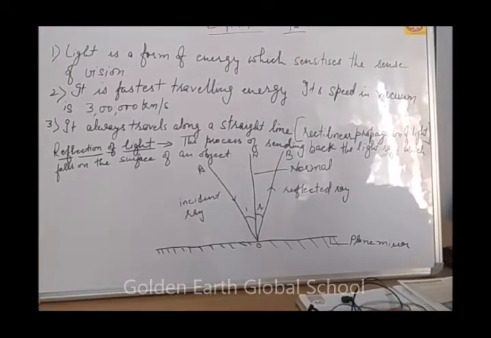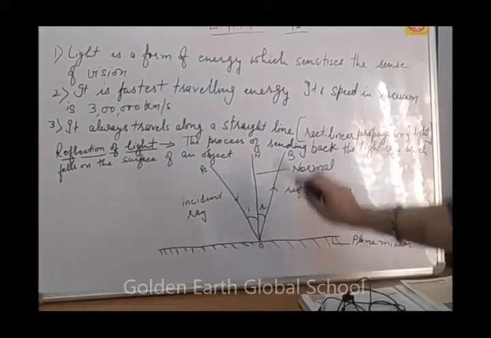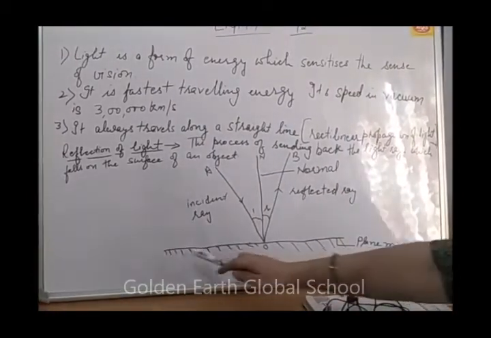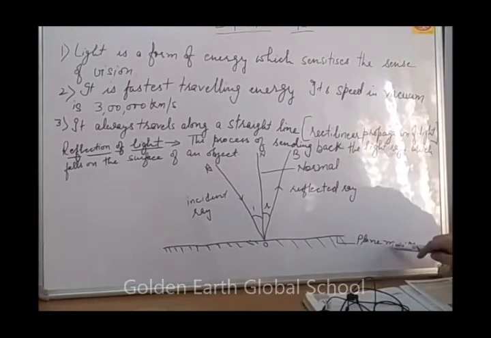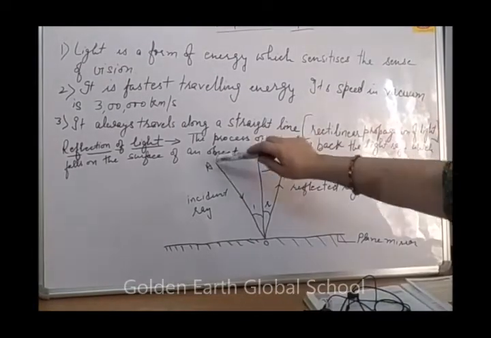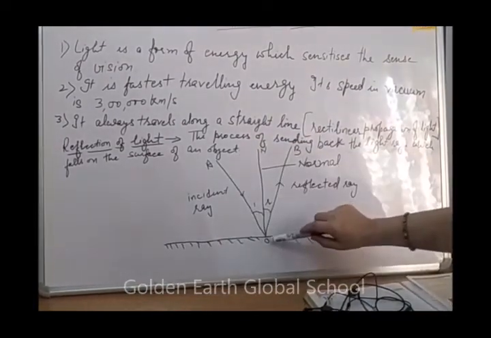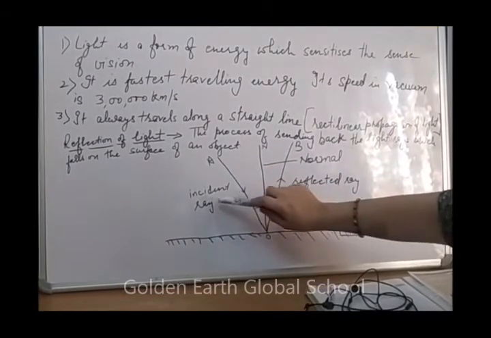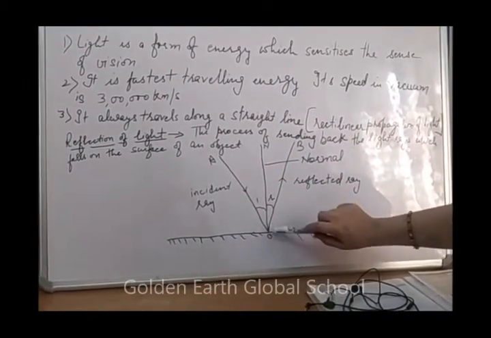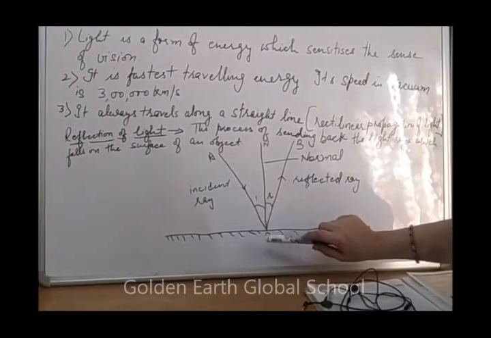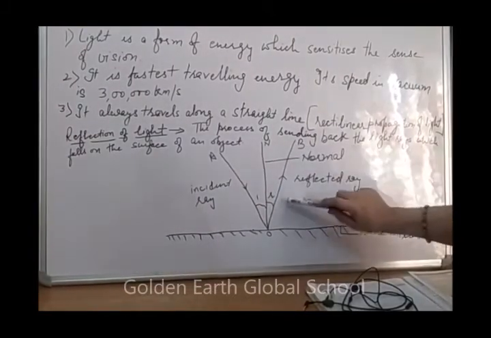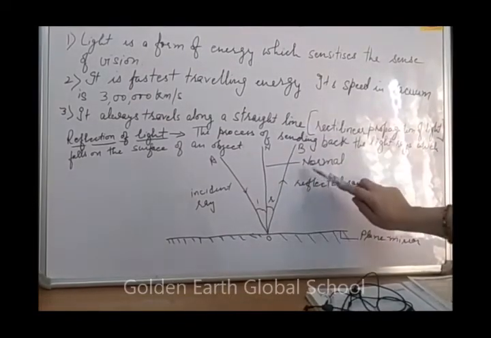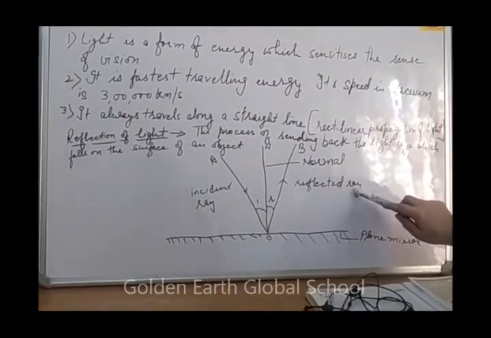Now I am going to explain the process of reflection of light. This is your plane mirror. Light will fall on this surface. When light comes and falls on it, this ray is called the incident ray, and after reflection it is sent back in the same plane. Then it is called the reflected ray.